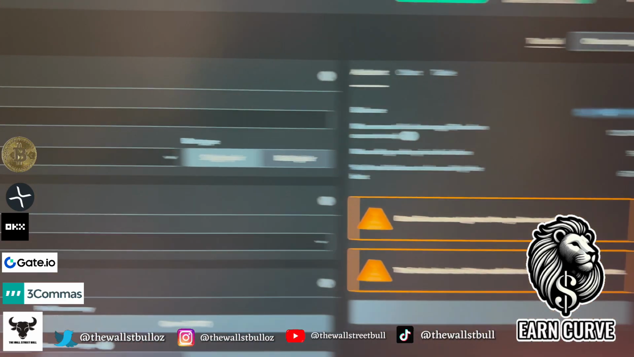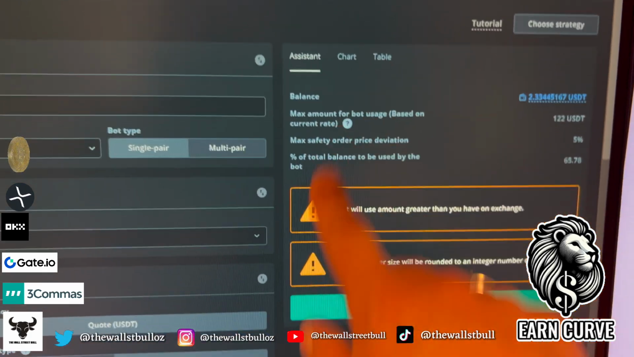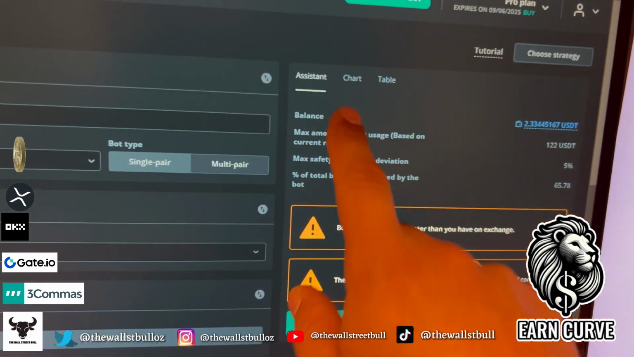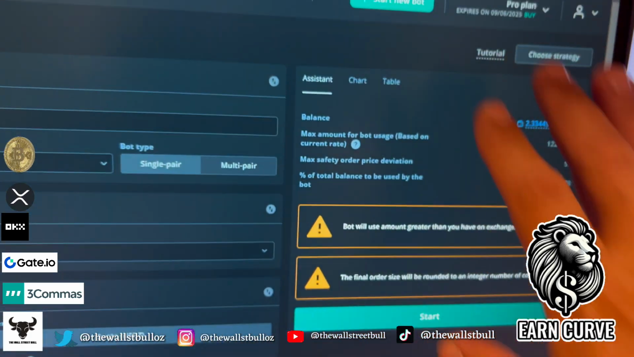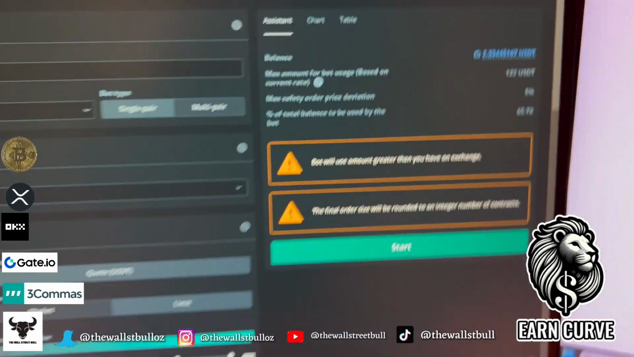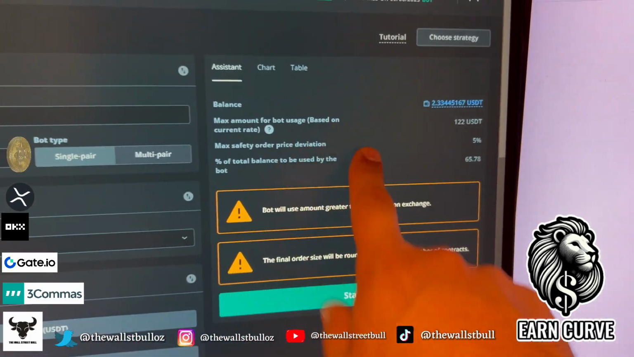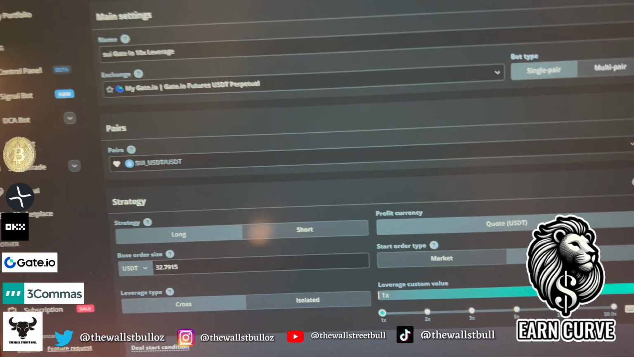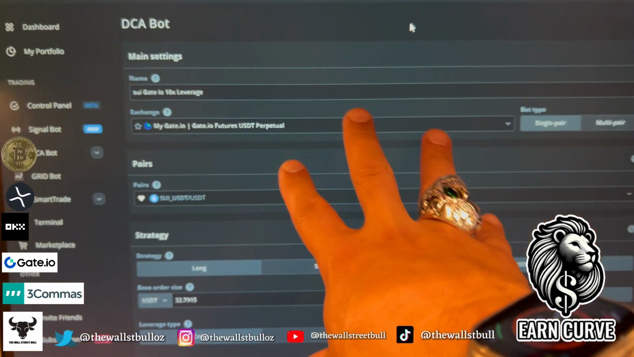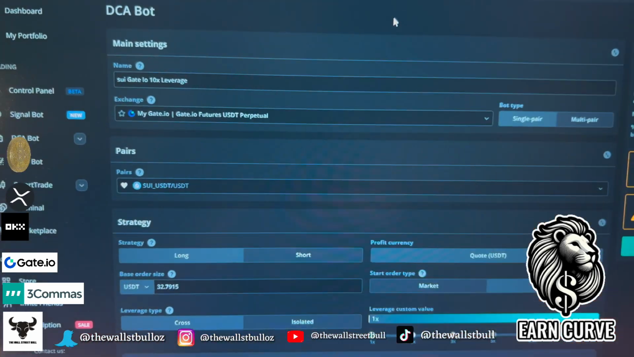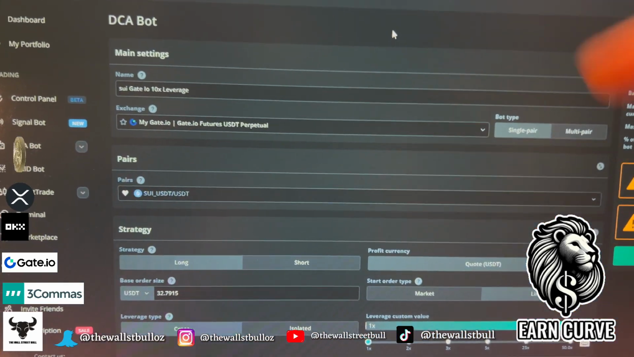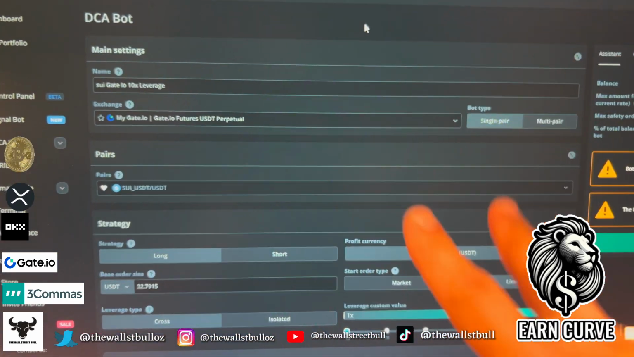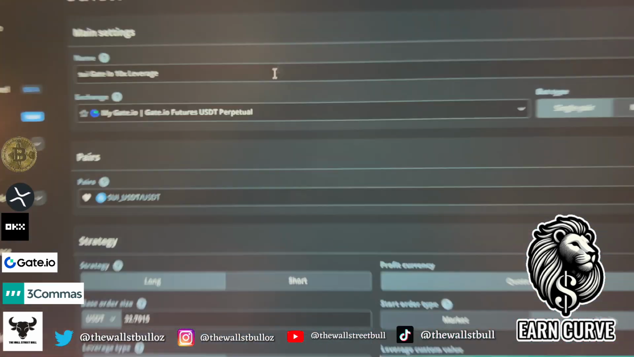Now, also, I just want to bear in mind as well on the right-hand side here, this is an interesting section to keep an eye on because it's going to show you the amount of money that you're going to require to trade this, all right? Your max bot usage on your exchange. Obviously, once you've set up on the platform 3Commas, you will need to put some capital into your exchange, into your futures account, not your spot account, your futures account. There's a difference.